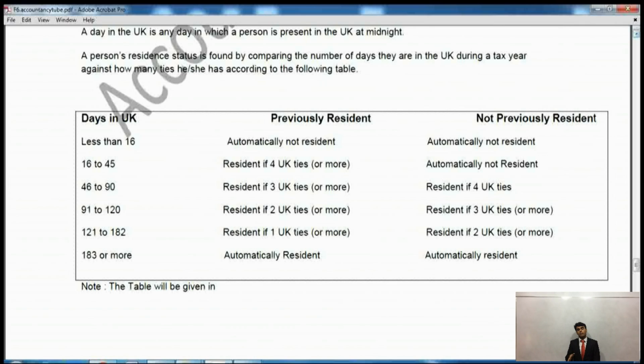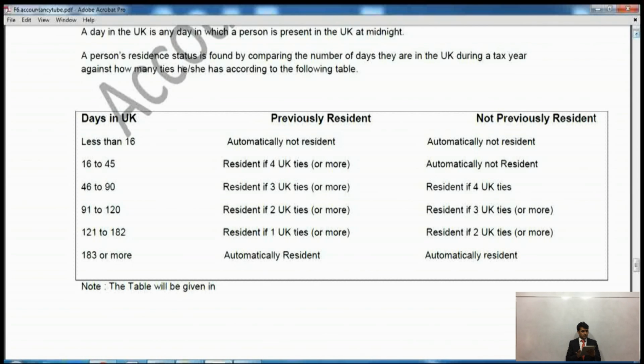If I am resident, and my flight is at 11:30 or 11:45, then I won't be present in the UK, even though I have spent almost 23.5 hours in the UK. As far as UK tax is concerned, I won't be present in the UK, and that's what HMRC says. All right, so these are UK ties. Now, how do we determine how many ties we require in order to be considered a UK resident?